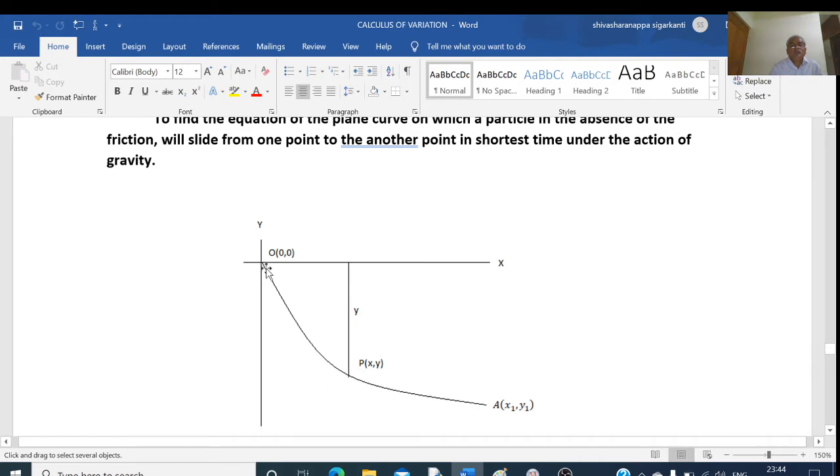So the particle is moving under gravity from the point O to the point A along some curve.